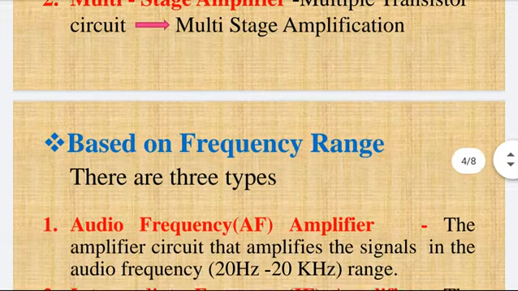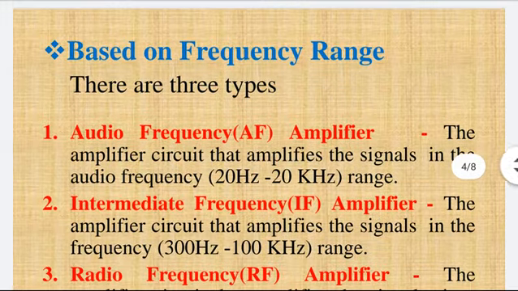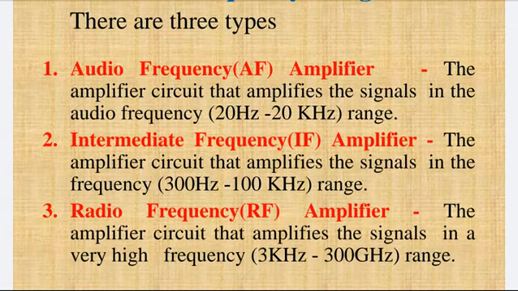Based on the frequency range, amplifiers are classified into three types: audio frequency amplifier, intermediate frequency amplifier, and radio frequency amplifier. The amplifier circuit that amplifies a signal in the audio frequency range, that is from 20 Hz to 20 kHz, is called audio frequency amplifier.